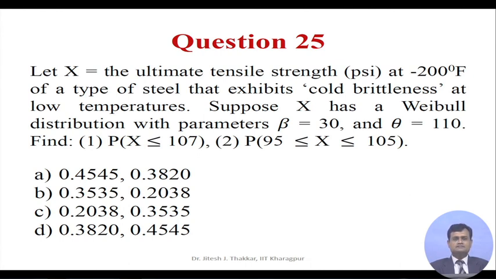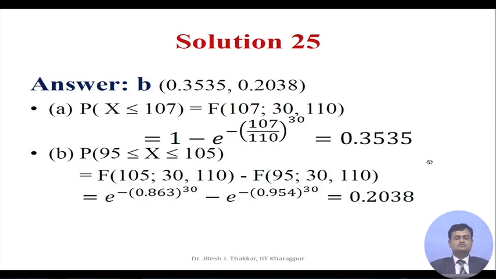Find the probability of X less than or equal to 107, and second, the probability that X will fall within 95 and 105. You are given 4 options A, B, C, D. You can see it on the screen. The correct answer is B.